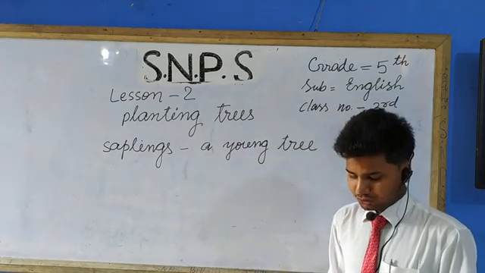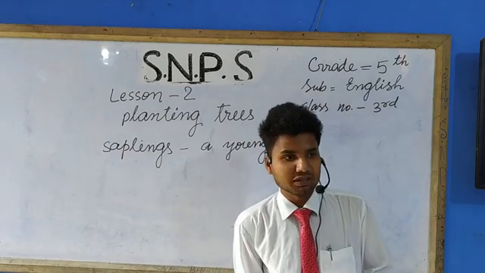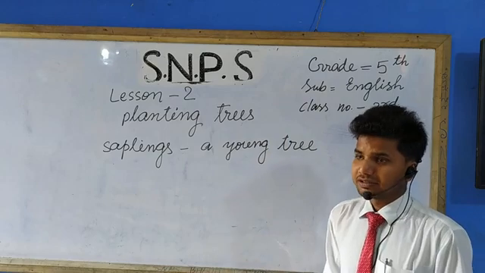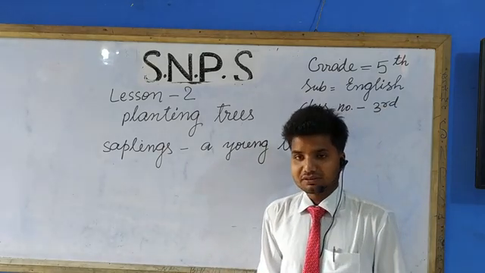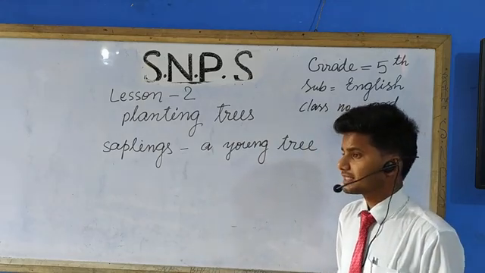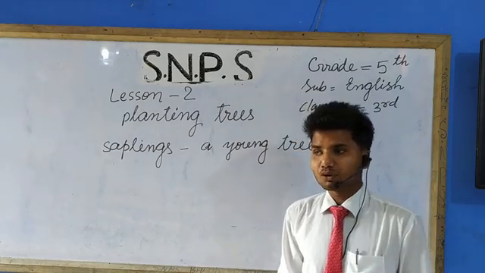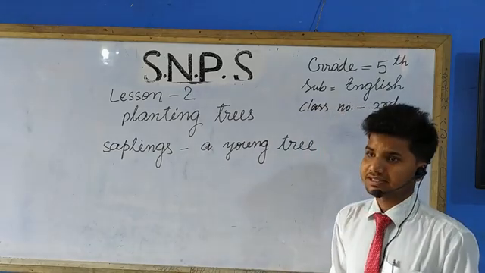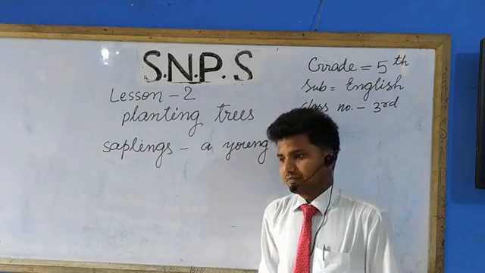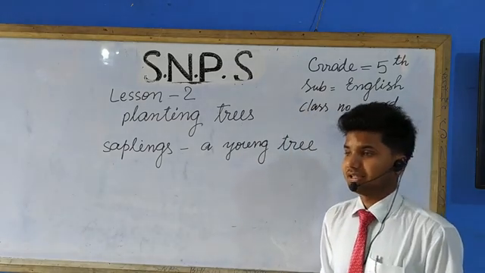Trees are very useful. They bring rain. Students, I made you aware in the very first lesson when I was talking about water. I said that trees bring rain because during the photosynthesis process, when trees are making their food, they take sunlight, and they release some water as water vapor.